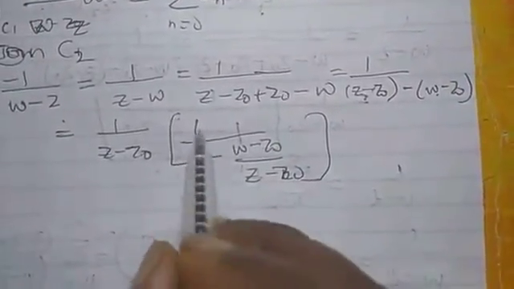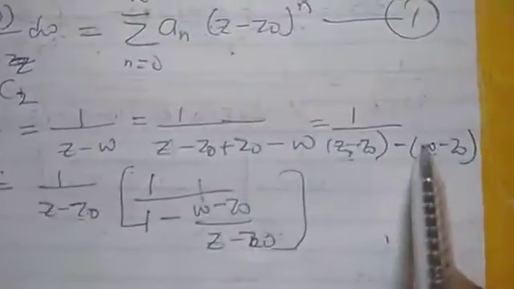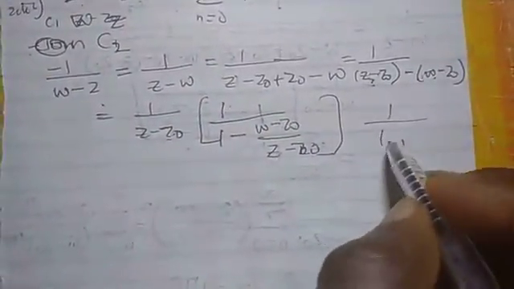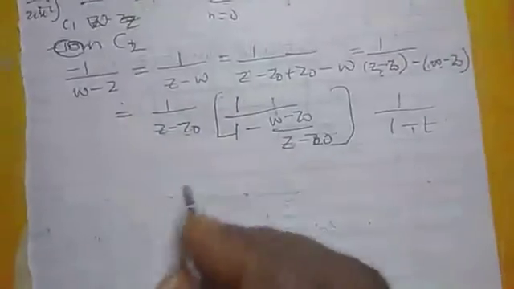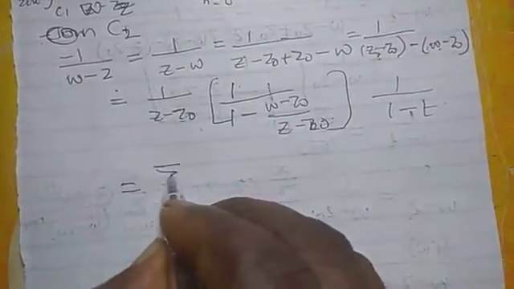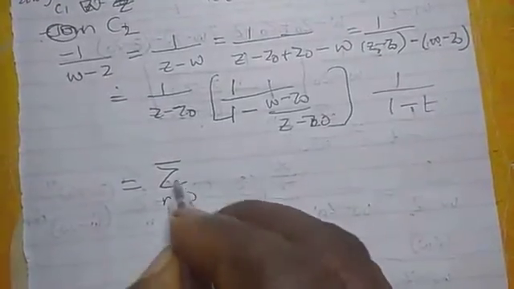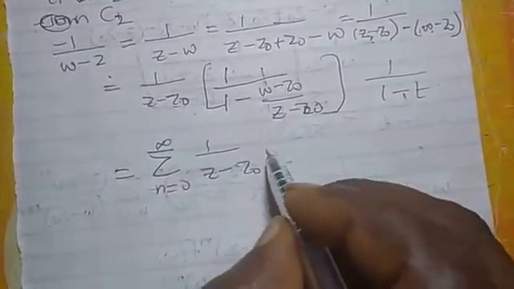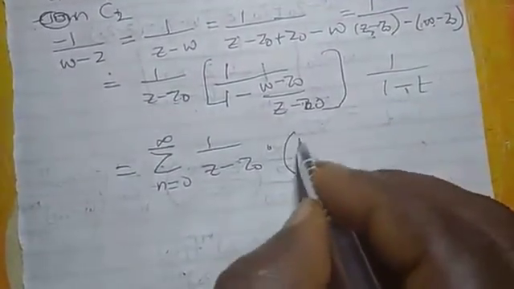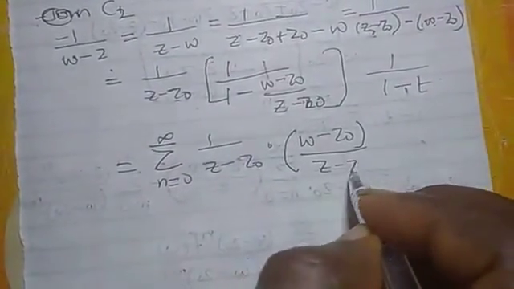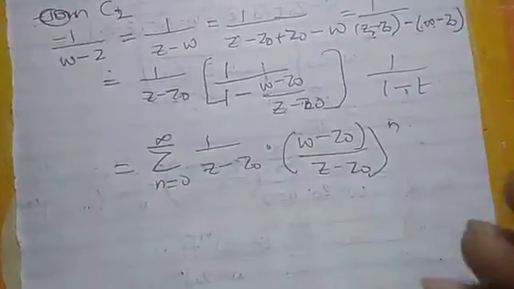So you observe that if you multiply this, you still get what is here. So this is also in the form of 1 over 1 minus t. And what we are going to have there is summation n runs from 0 to infinity 1 over Z minus Z0 times this one, W minus Z0 over Z minus Z0, all raised to power n.